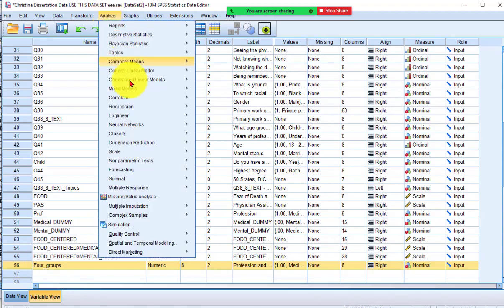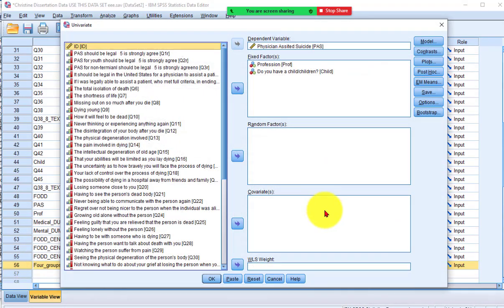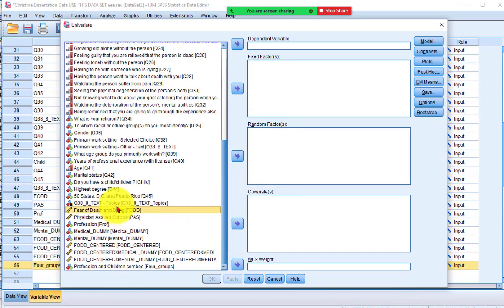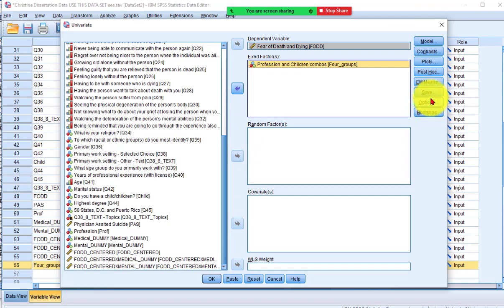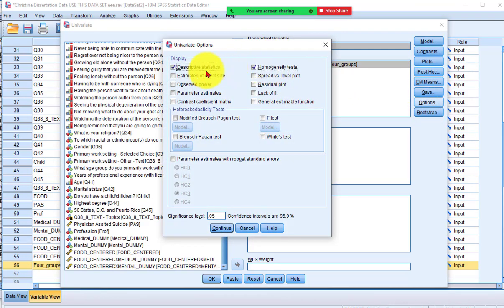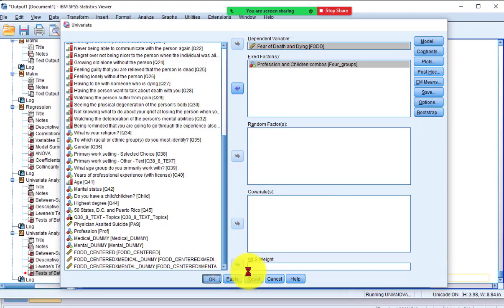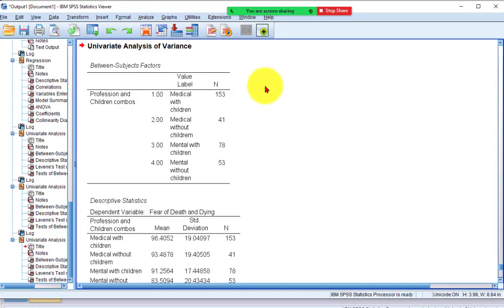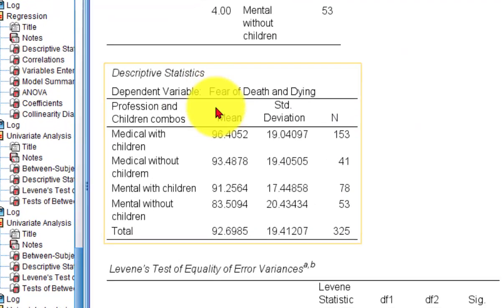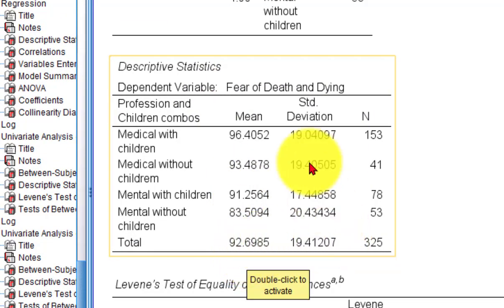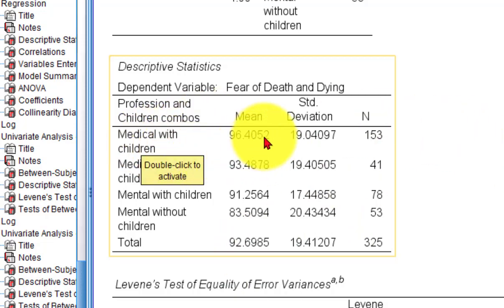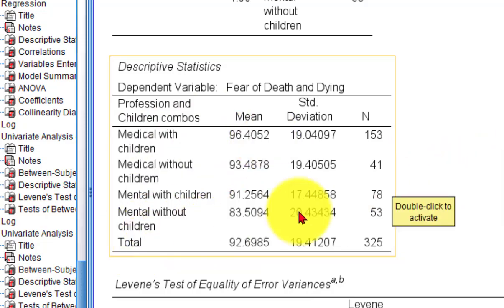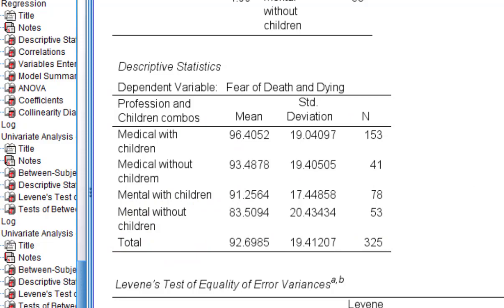We're going to go to Analyze, General Linear Model, Multivariate, and we're going to reset. And let's start with FOD first. We're going to stick in our 4 groups. And what do we need here? Yeah, we need these guys. Click OK. And here's the numbers, how many there are. Here's the means. Again, you got some big differences here, right? And these agree with our 2x2s. The medical with kids had the highest. The mental without kids had the lowest. So we're getting verification.